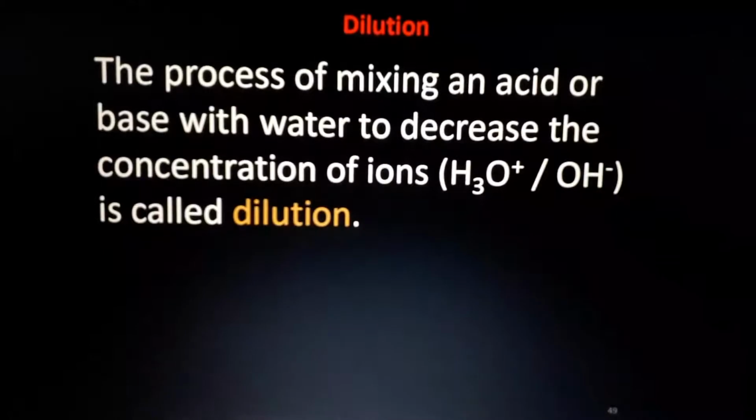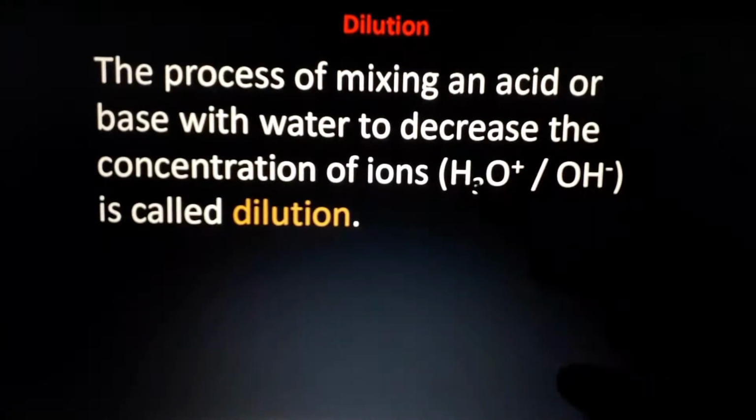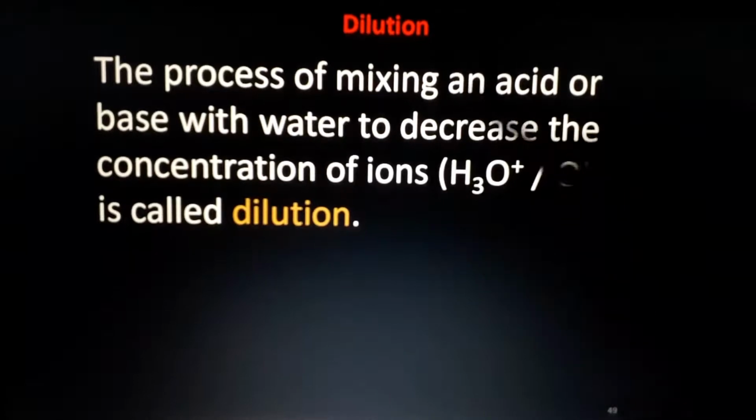Okay, let's see the next one. Definition of dilution. The process of mixing an acid or base with water to decrease the concentration of ions is called dilution. How many hydrogen ions or OH minus ions there are in a particular acid or base decides how strong it is. If the number of OH minus ions is high, it is a strong base. If the number of H plus ions, or H3O plus ions as we can also say, is high, it is a strong acid. This is the combination of H2O, water, plus the H plus ion.